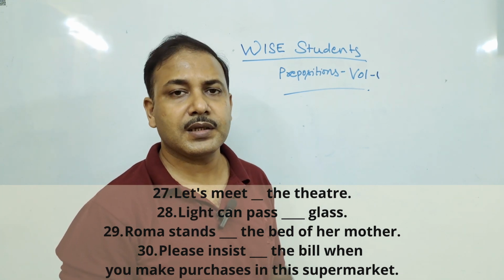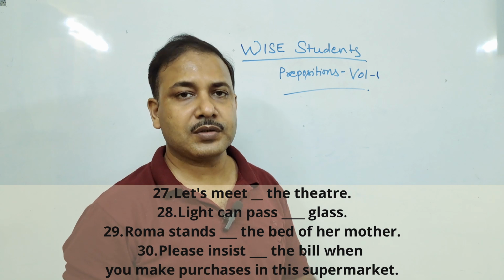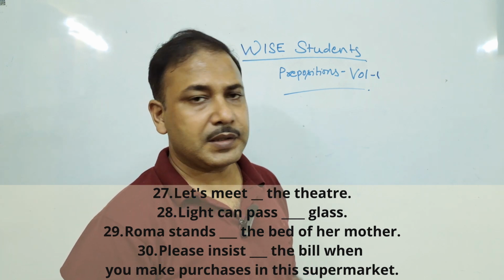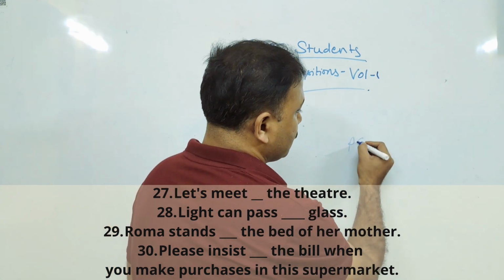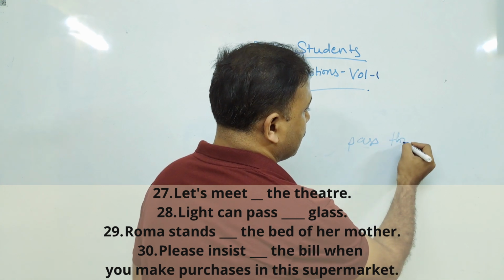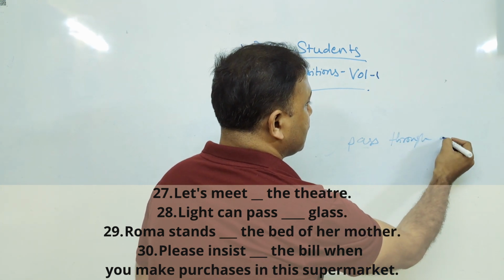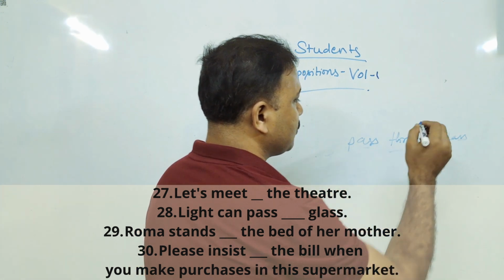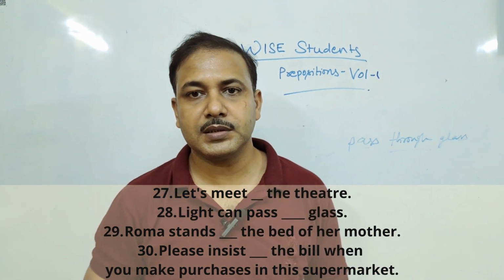So at the theater. After that, light can pass dash glass. Yes, light can pass dash glass because glass is a transparent medium. So pass through glass. That's the preposition: pass through glass.